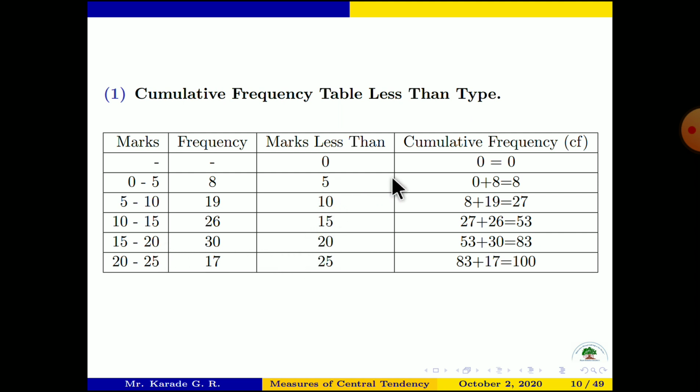Now in the next column we write the cumulative frequencies. Our first cumulative frequency is 8, we write 8 as it is here. The meaning of this 8 is there are 8 students having marks less than 5. 5 पेक्षा कमी मार्क्स असणारे 8 विद्यार्थी आहेत, असं त्याचं मीनिंग आहे, ओके.